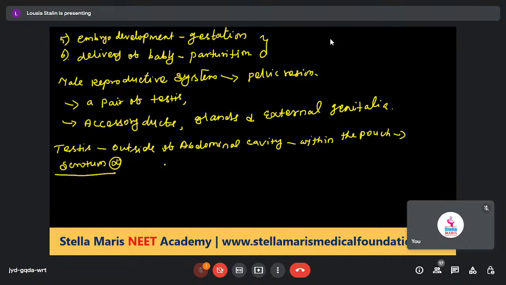Why is it located outside? That helps in maintaining a low temperature.